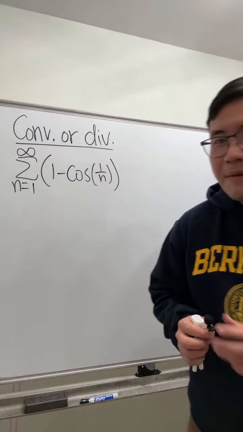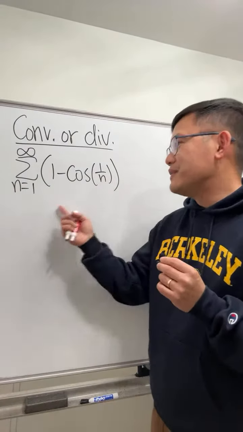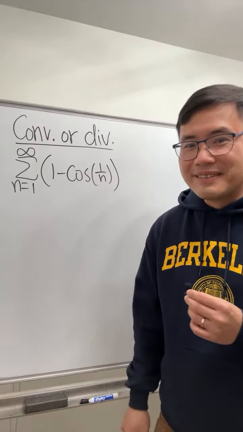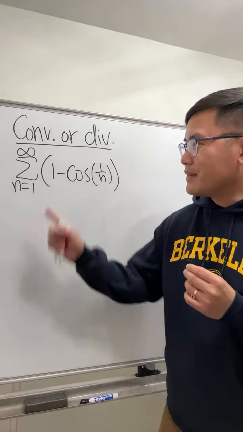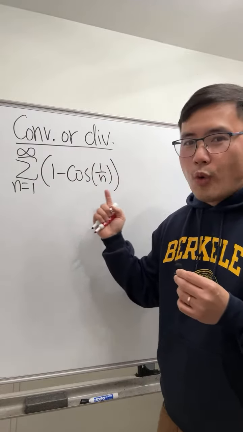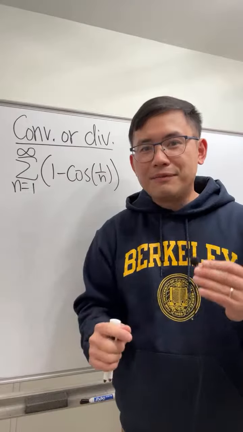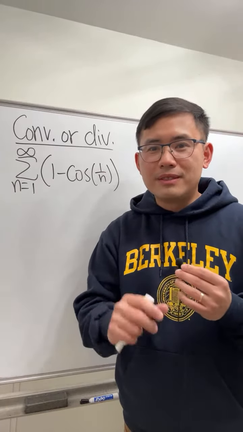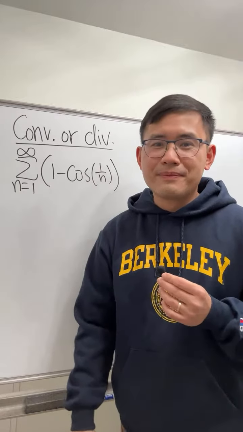Not. That's what we will do today. We are going to see if this series converges or not, and once we solve it, we'll be done. Alright, so we have the series as n goes from 1 to infinity of 1 minus cosine of 1 over n. And I have my phone in front of me, so if you guys drop any comments or any messages, I can read your chat.